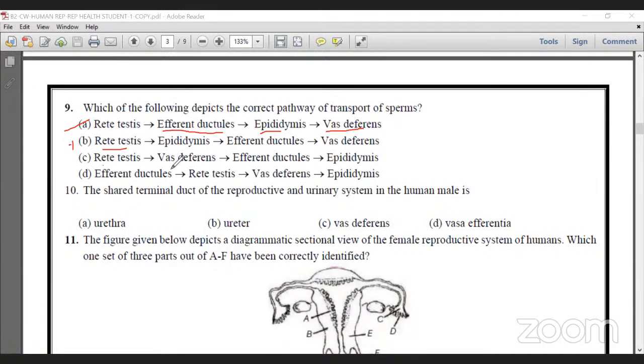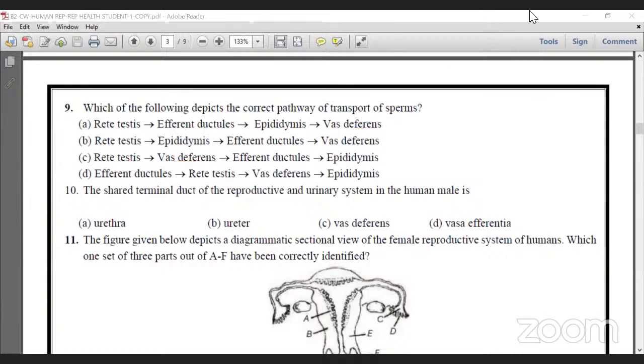And C also, rete testis, vas deferens directly connected is wrong. Efferent ductules, but rete testis is not mentioned, it is a reverse connection. That's why it's wrong. So option A is correct for the ninth question: rete testis, efferent ductules, epididymis, and vas deferens.